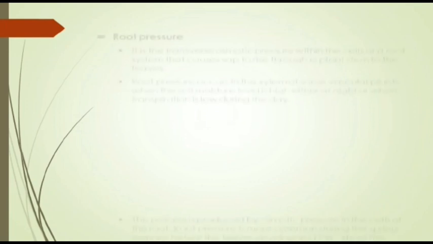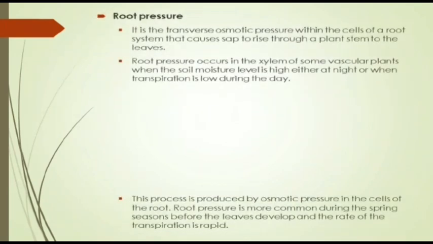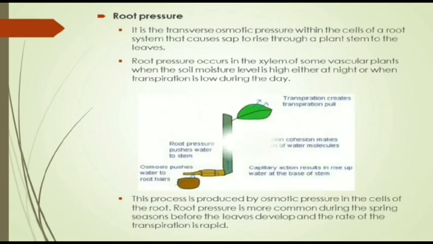Now let's come to the root pressure. It is the transverse osmotic pressure within the cells of a root system that causes sap to rise through a plant stem to the leaves. Now, root pressure occurs in the xylem of some vascular plants when the soil moisture level is high, either at night or when the transpiration is low during the day.